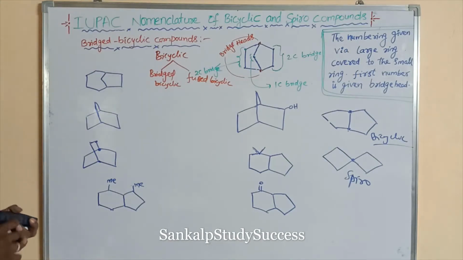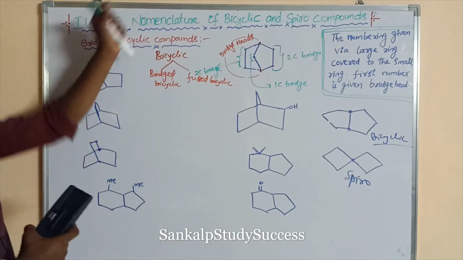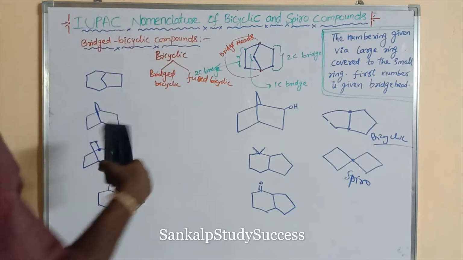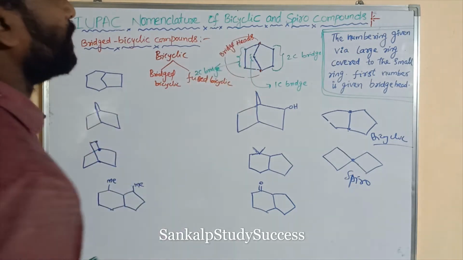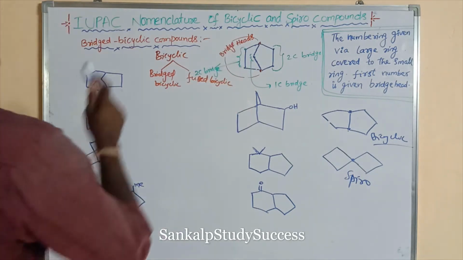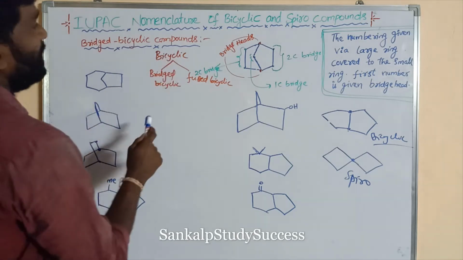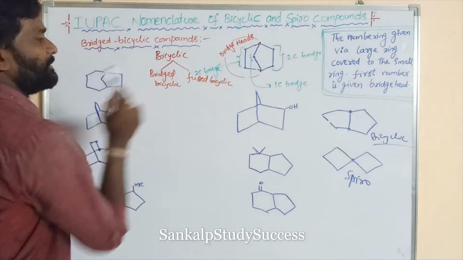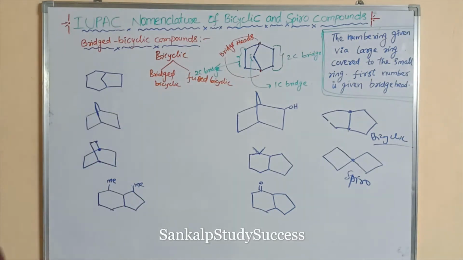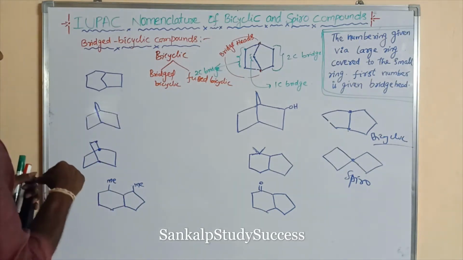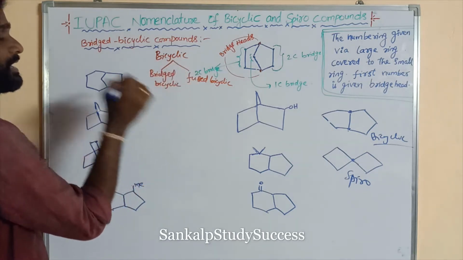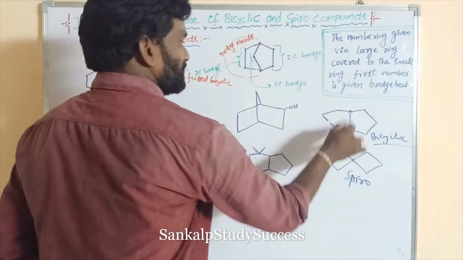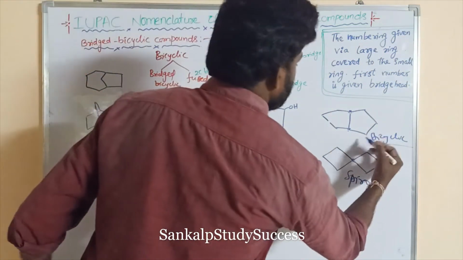Now I am going to explain the IUPAC nomenclature of bicyclic compounds. Later we will discuss the nomenclature of spiro compounds. First of all, bicyclic compounds. Bicyclic are again of two types: bridged bicyclic and fused bicyclic. What is fused bicyclic? If the two cycles contain two common carbons, these two common carbons, that is fused bicyclic.